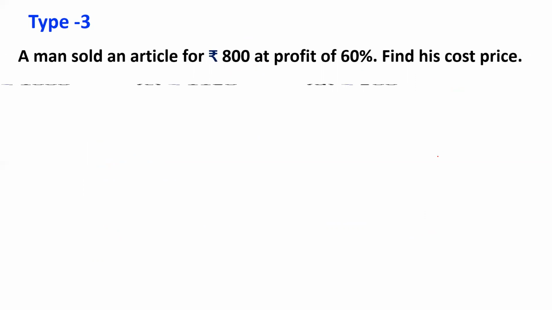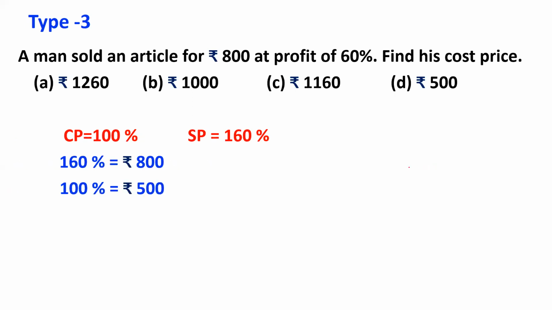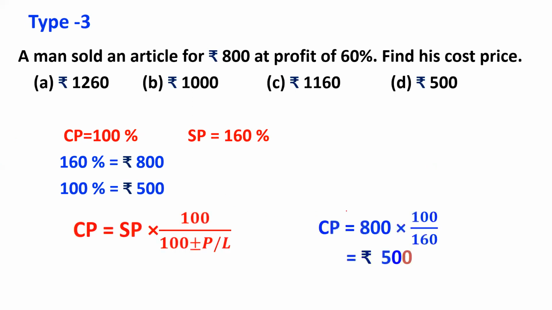Similar question. There is a profit of 60%. So we can get 160% as 800. What is 100%? That is 800 divided by 160 into 100. Or you can apply directly. 100 is in the numerator. 800 into 100 by 160. 500 is the answer. In this case, we are getting cost price from the selling price. Very, very important concept. I hope it is clear.